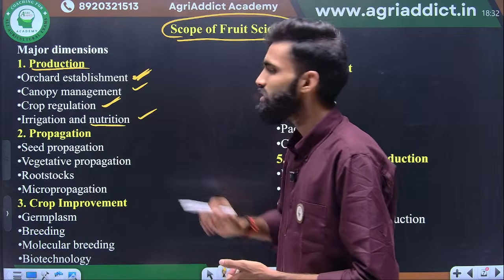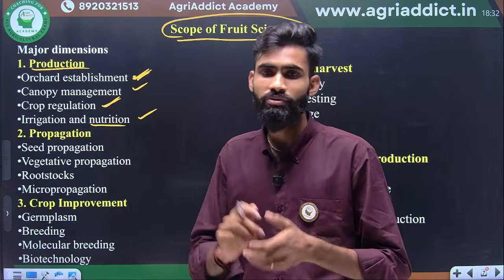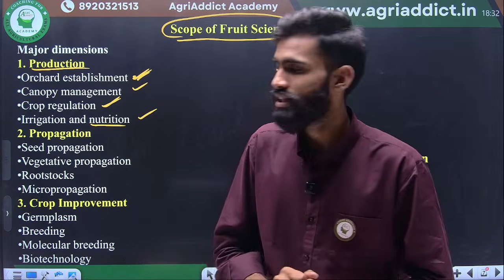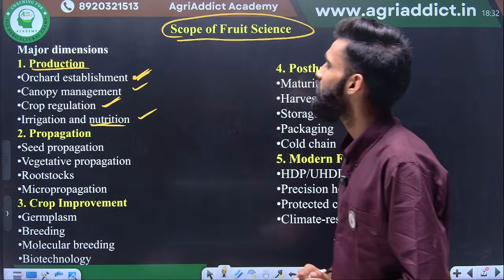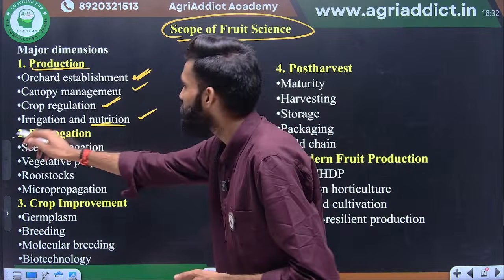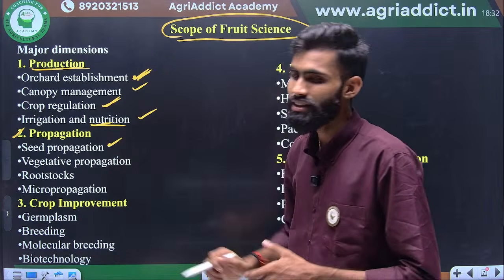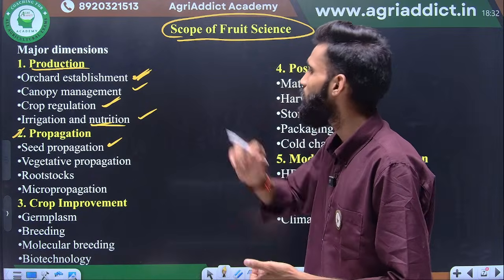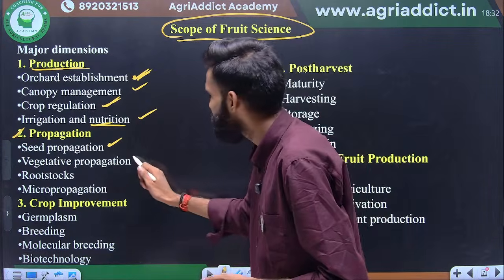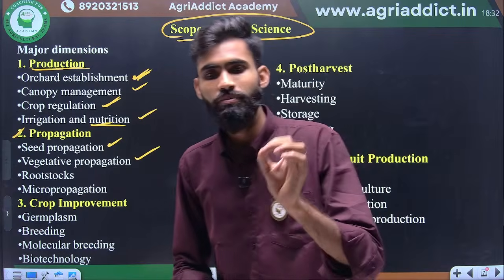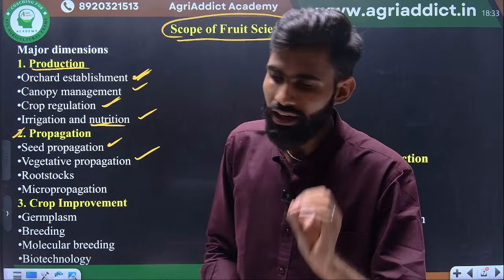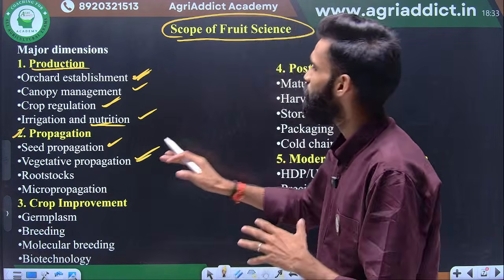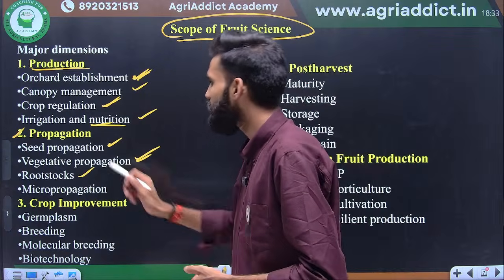Similarly, in nutrition management, especially fertigation, when we go into precision horticulture, fertigation is important. Next scope is propagation. Seed propagation: there are only a few fruit crops, like papaya, that are propagated by seed. Next, vegetative propagation. From cutting, budding, layering, grafting, at every step there is scope in fruit science.